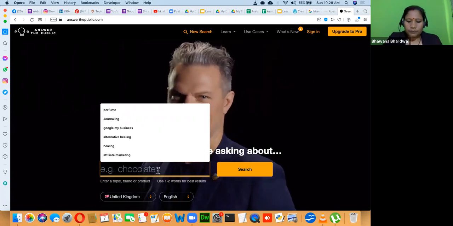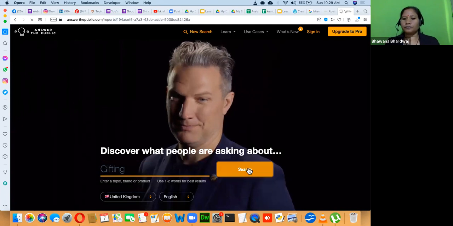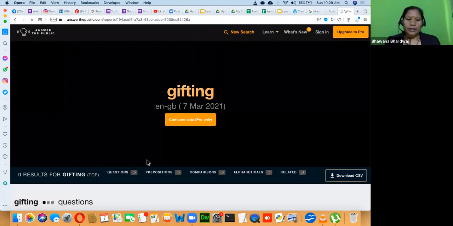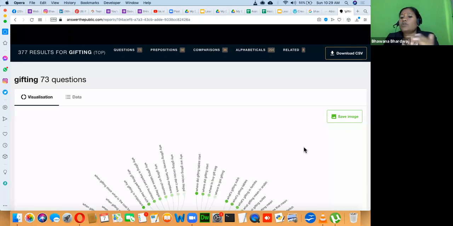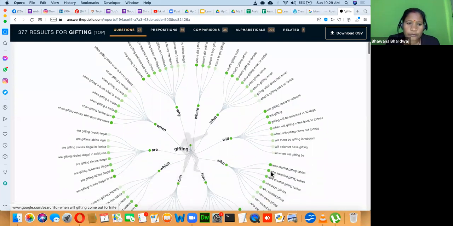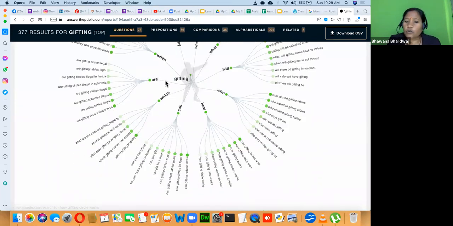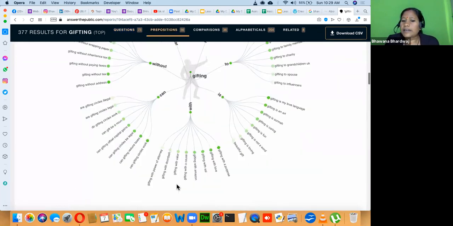Gifting, let's suppose. Right here you can click on search. You can explore with different words like gifting, wedding gift, or memory enhancement. You can just write memory and see the kind of questions. Where did gifting tables start, what gifting subs, what gift. You can see the number of questions, all related to the gift.